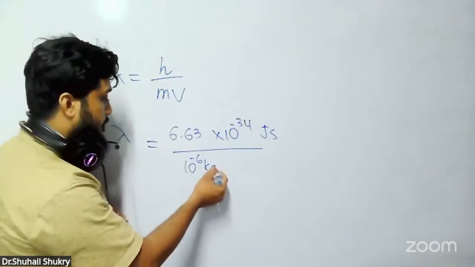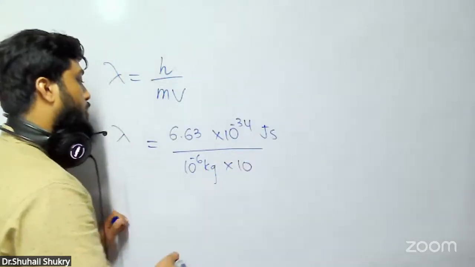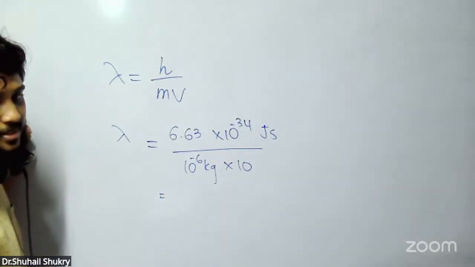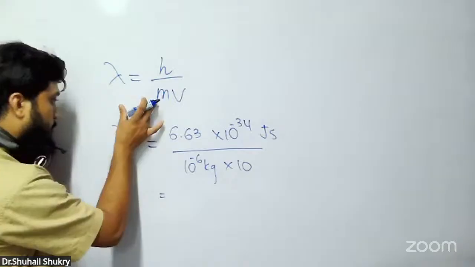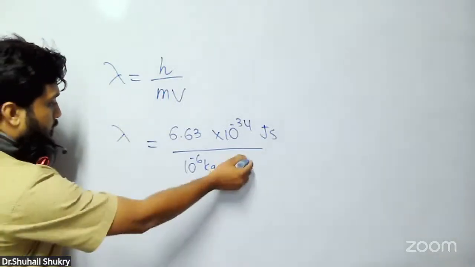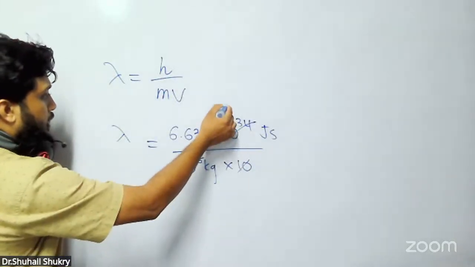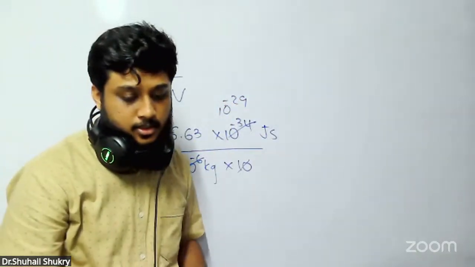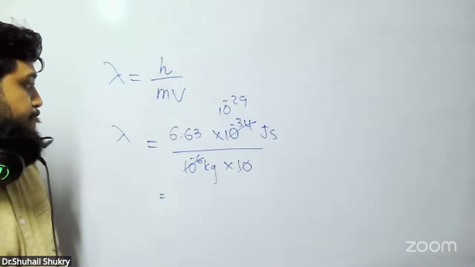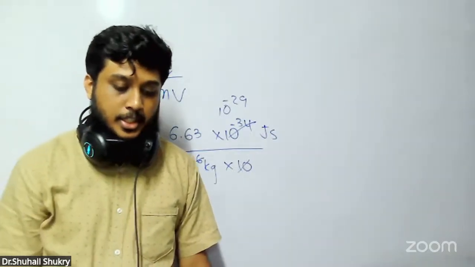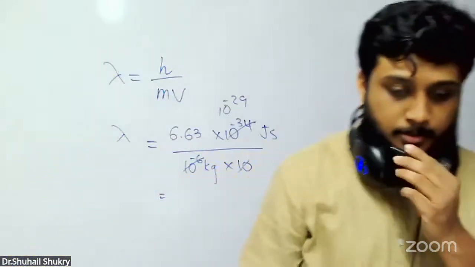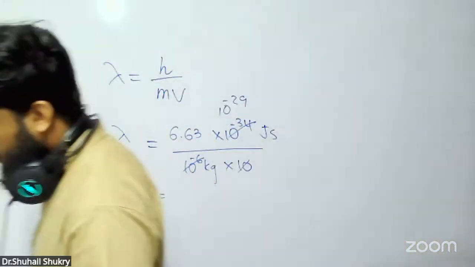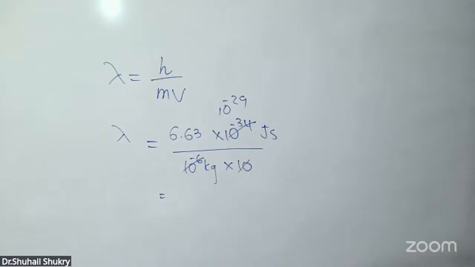If you simplify everything, this is only a small simplification. Here we have checked whether you can remember the formula. You get 10 to the power minus 29. The answer is D, 6.63 into 10 to the minus 29 meters. You have to do this working there.